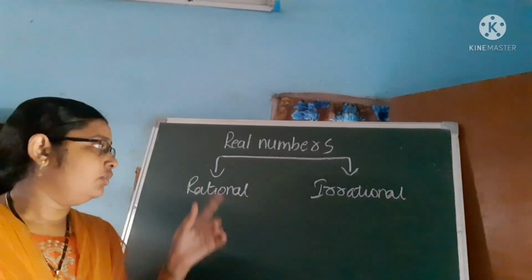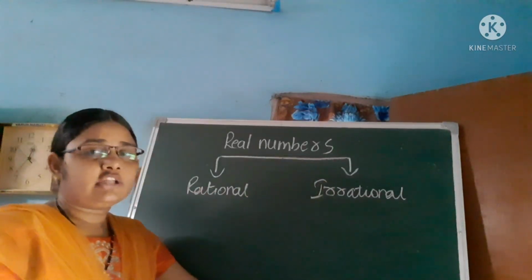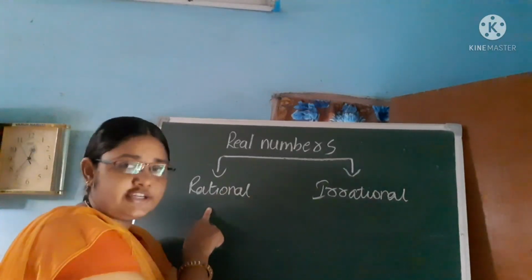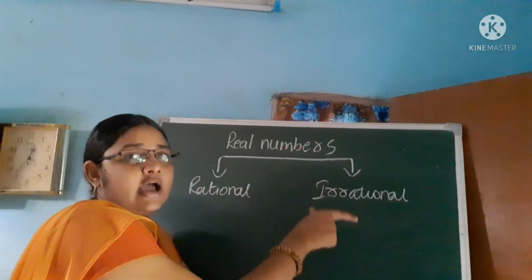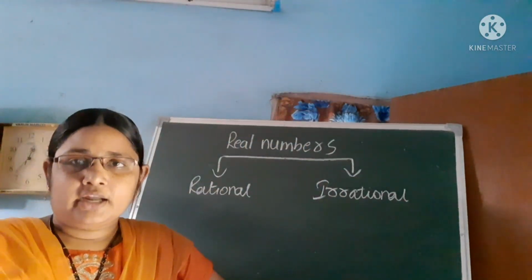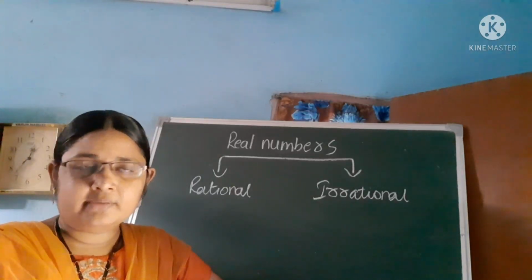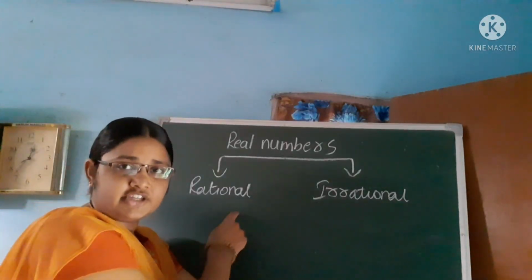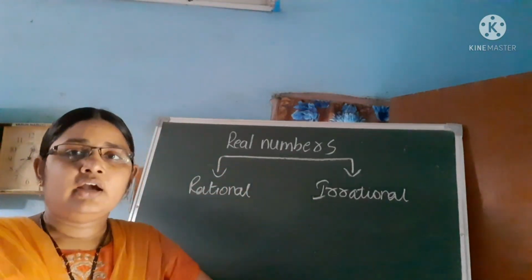Okay. So the combination of rational and irrational numbers are called real numbers. Is it clear? Did you understand what real numbers are? The combination of rational and irrational numbers are called real numbers.